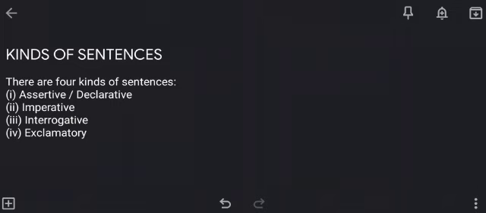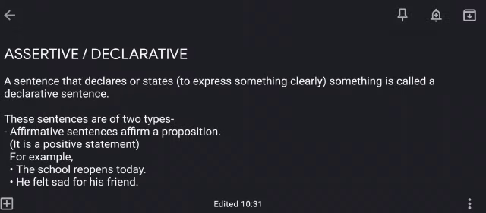Now moving on to the next topic, we talk about the kinds of sentences. There are 4 kinds of sentences. First type is assertive or declarative. Second type is imperative. Third type is interrogative. And fourth type is exclamatory. Now in the next few slides, we'll talk about these sentences in details and we will understand the difference between these sentences.